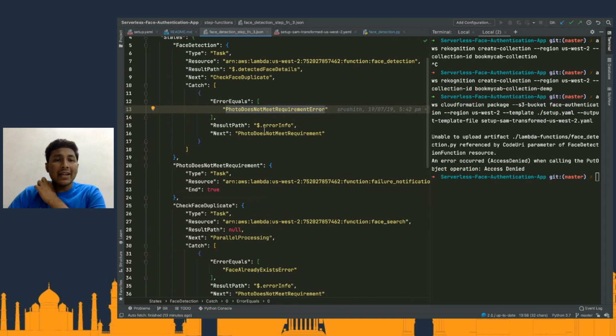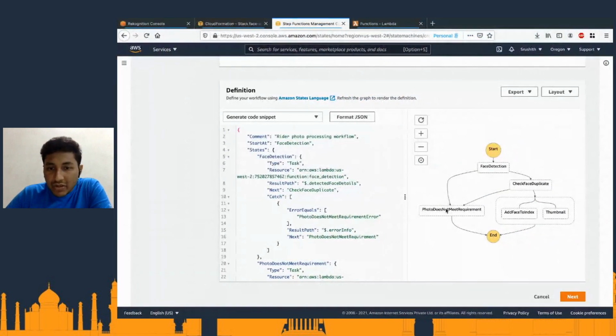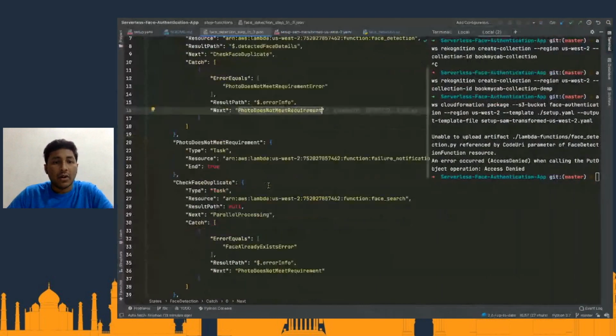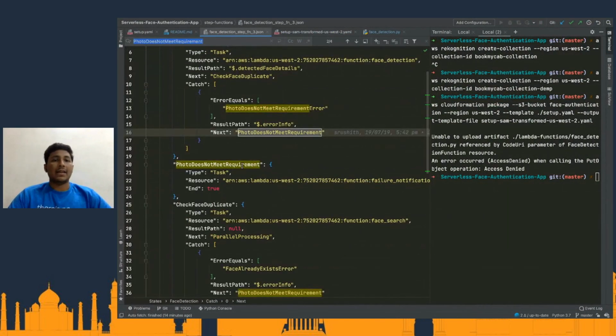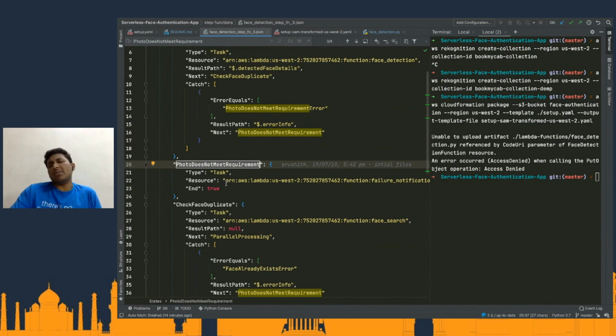And if that is the case, I'm passing the error info into this particular task, which is called the photo does not meet requirement task. If we go here, it will be photo. Yeah, this is the task. So it is another Lambda function, which probably triggers an email to the dev team saying that something is wrong and stuff like that.